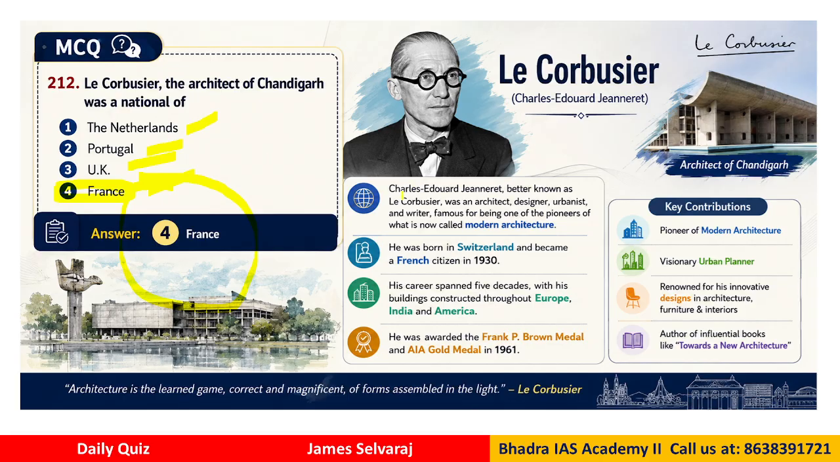Charles Edouard Jeanneret, better known as Le Corbusier, was an architect, designer, urbanist, writer, etc. He was born in Switzerland and became a French citizen in 1930, right? He was very popular and was also awarded the Frank P. Brown Medal and the AIA Gold Medal in 1961. His basic contribution is that he is the pioneer of modern architecture, renowned for innovative design in architecture, furniture, interiors, etc. So remember this name, it is very popular and is related to one of the well designed cities, we can say Chandigarh.